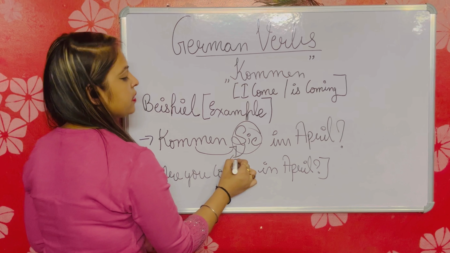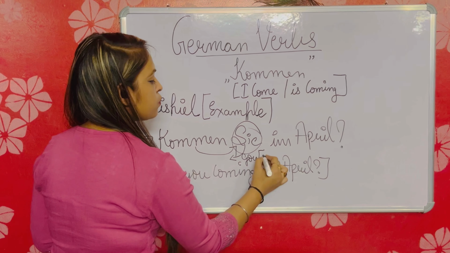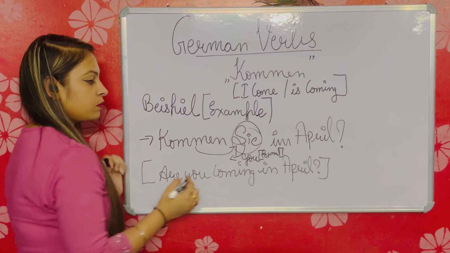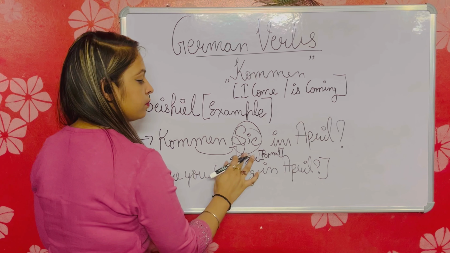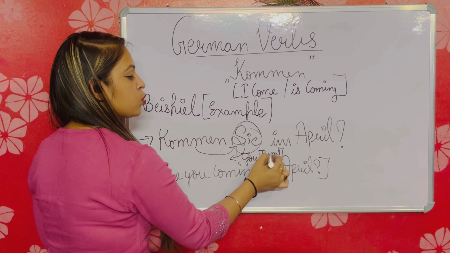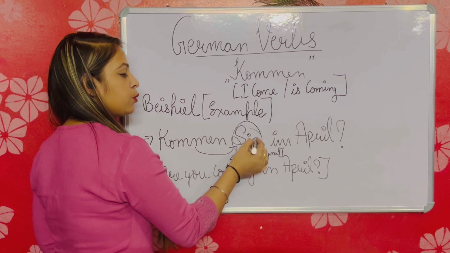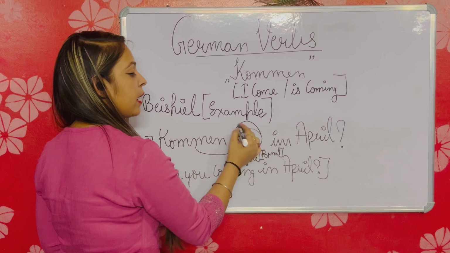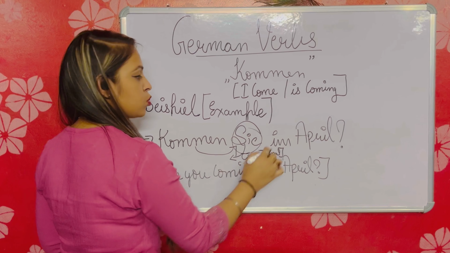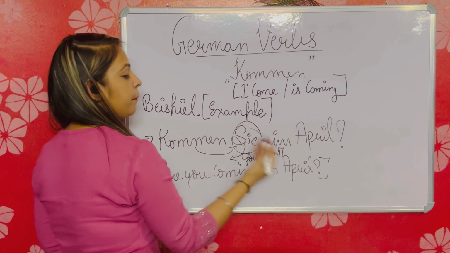This is the third Sie, which means you, and it is for formal situations. As you can see, the S is capital, so anybody can understand that I am asking this question in a formal situation. Kommen Sie im April? Are you coming in April?